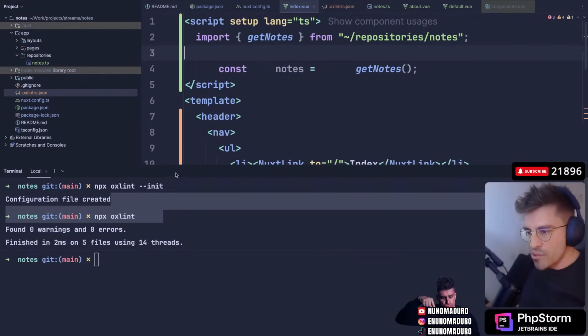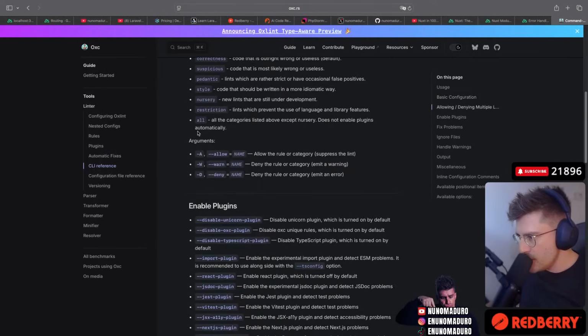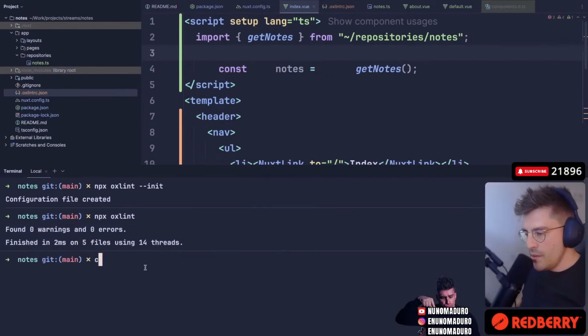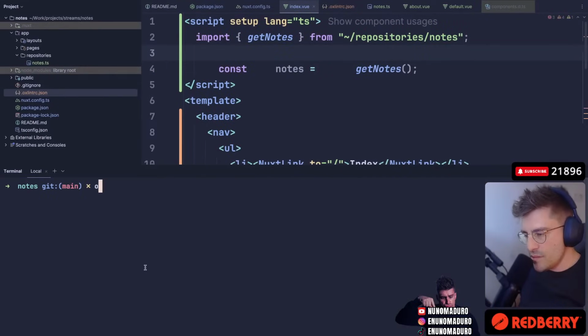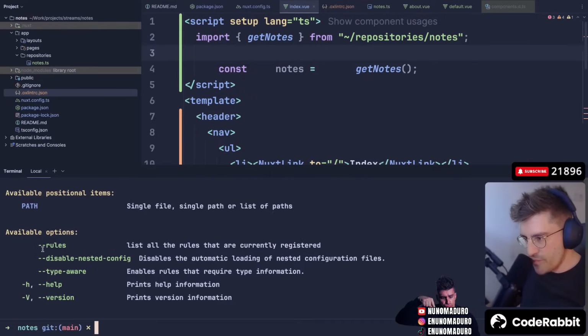Yep. So chat, when I install oxlint, how exactly do I run this? I want to lint it, you know? I'm going to type here npx oxlint help. Available positional items. So you just provide a path. Maybe that was it. I forgot to provide a path.